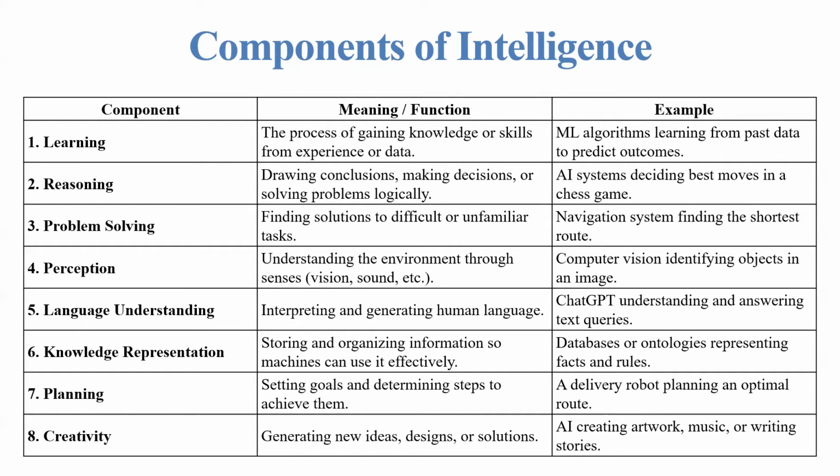The next component is planning. The meaning of planning is setting goals and determining steps to achieve them. Example, a delivery robot planning an optimal route. Next component is creativity. Generating new ideas, designs, or solutions is the function of creativity. Example is artificial intelligence or AI creating artwork, music, or writing stories.